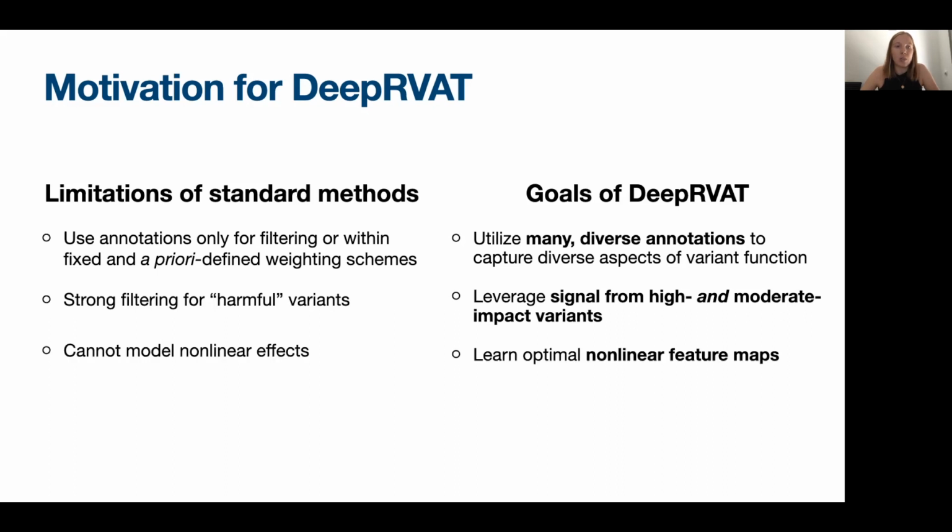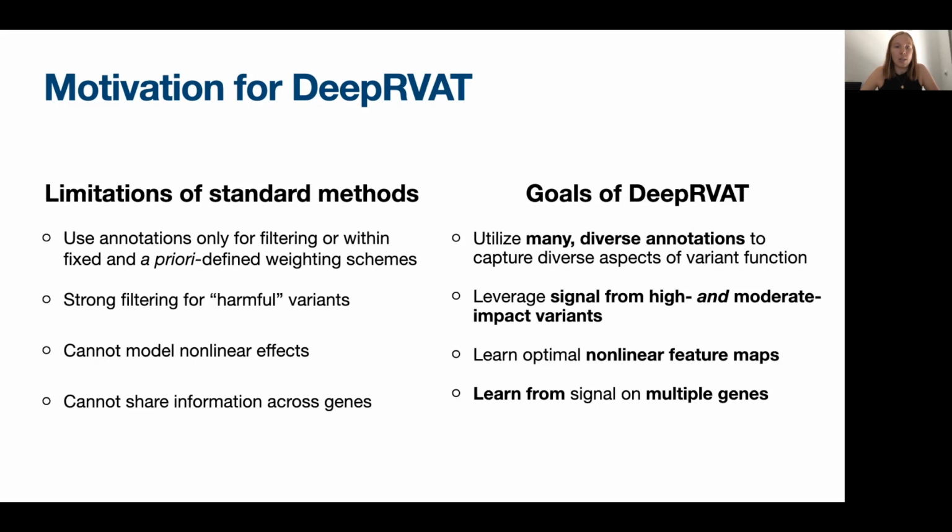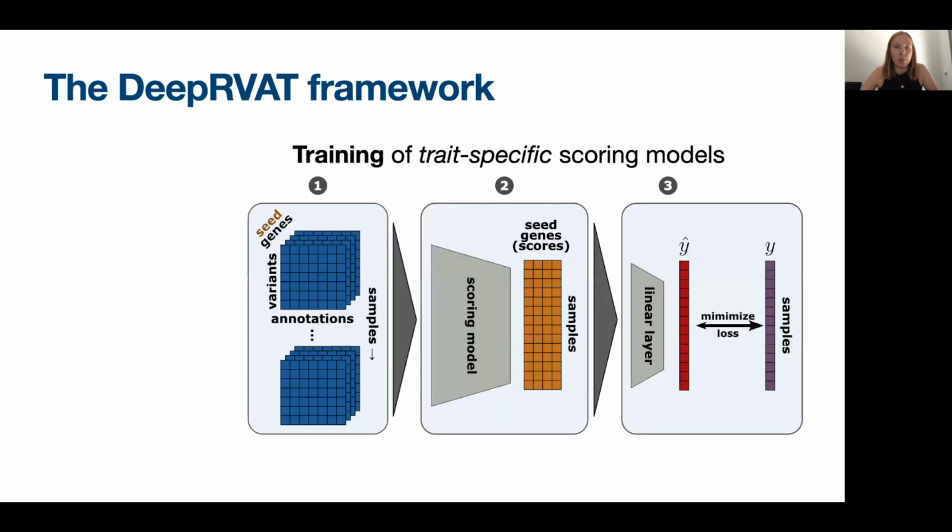Also, in contrast to existing methods, our approach is designed to account for nonlinear interactions. And finally, we do not only consider each gene in isolation, but train our model using signal from multiple genes. So let me introduce you to our framework.